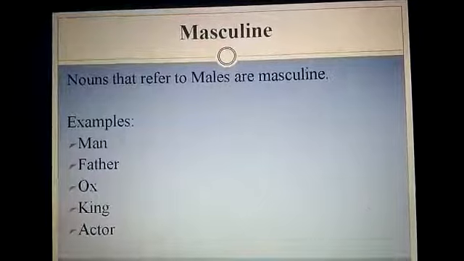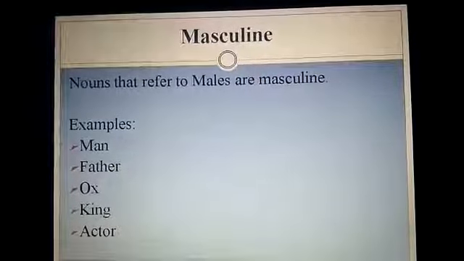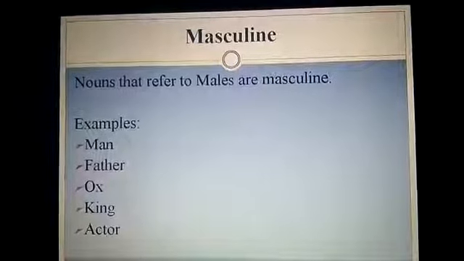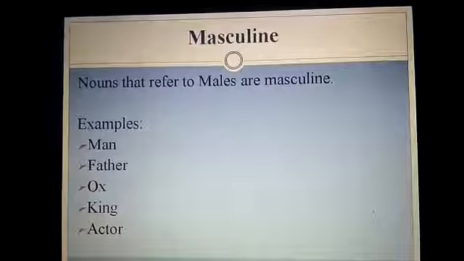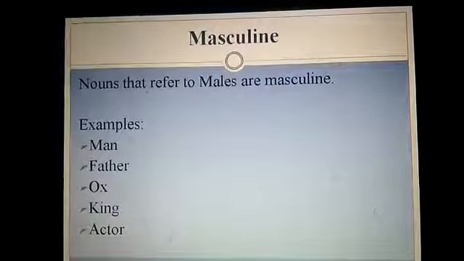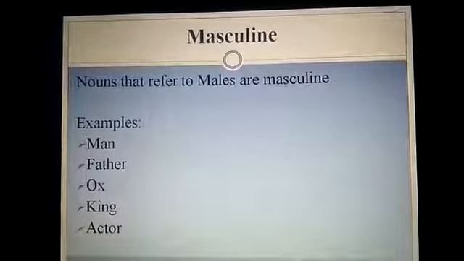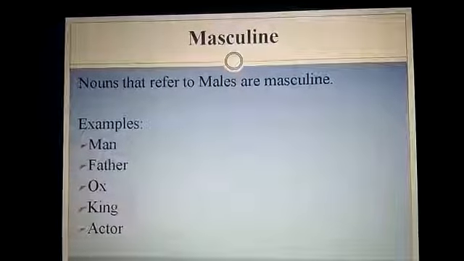The first one is masculine. Nouns that refer to males are masculine. For example, as you can see, man, father, ox, king, actor. These are all the names which are given to males. So this gender would be called masculine gender in nouns.